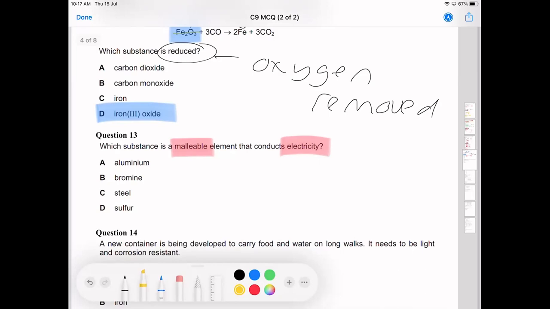A new container is being developed to carry food and water to take on long walks. It needs to be light and corrosion resistant. So we definitely don't want iron, and we definitely don't want mild steel. Now, the question of whether you use stainless steel or aluminium is an interesting one, because I would say the question is mildly ambiguous. In my personal opinion, either one of these two would be